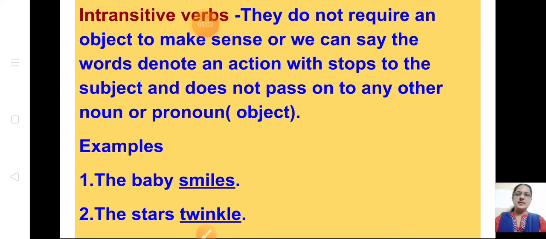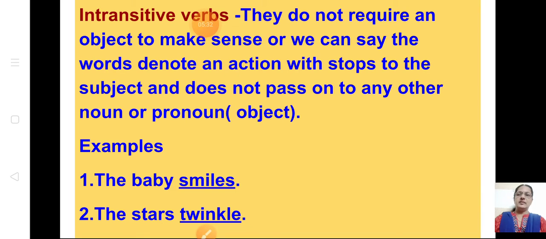Now what are intransitive verbs? They do not require an object to make sense, or we can say the words denote an action which stops with the subject and does not pass on to any other noun or pronoun. It stops with the subject. The baby smiles, over. The stars twinkle, that itself is over. It does not pass on to the object. If there is no object, it is an intransitive verb.